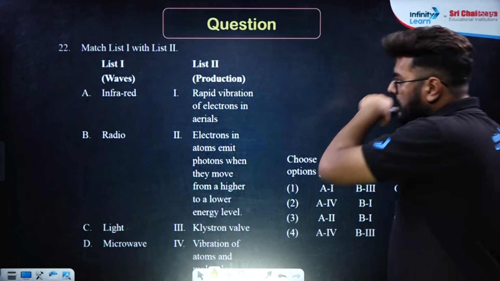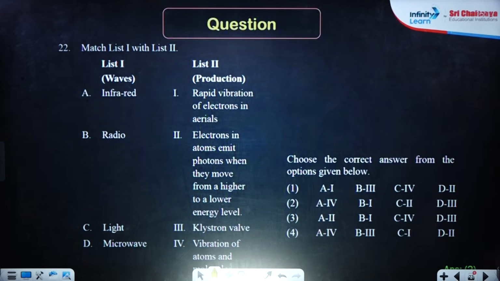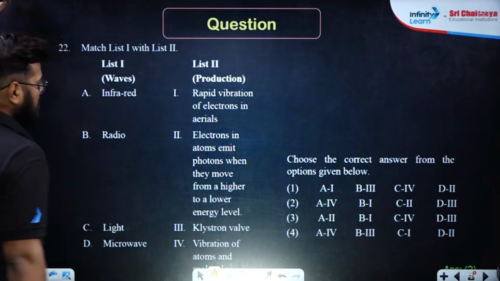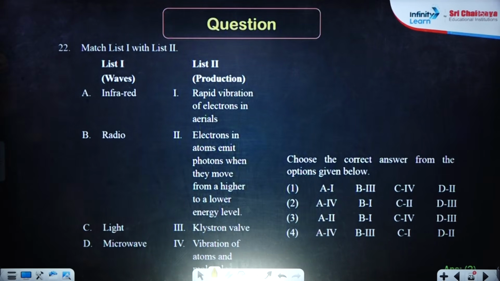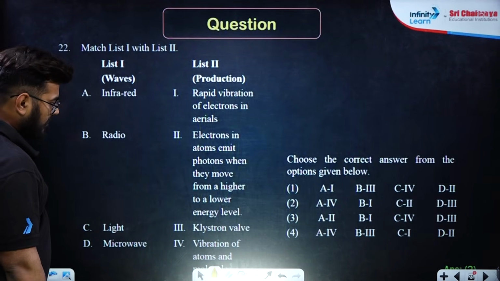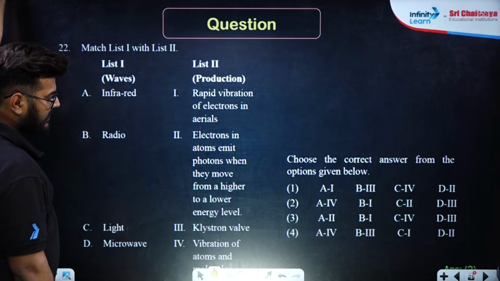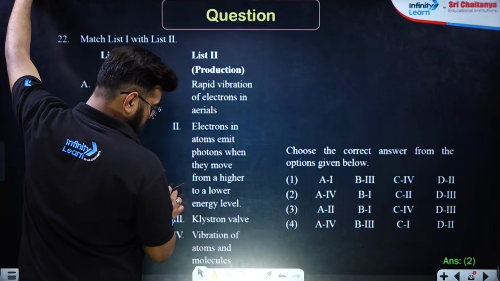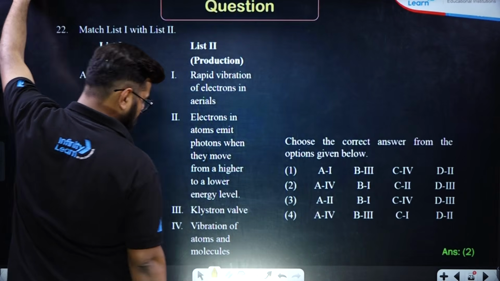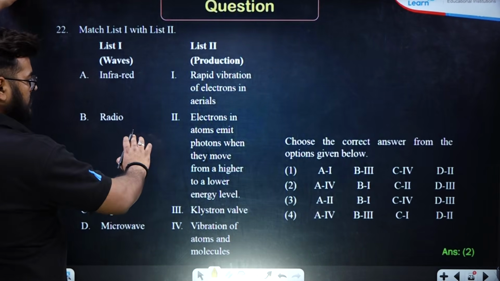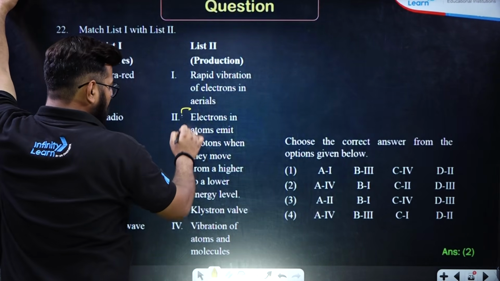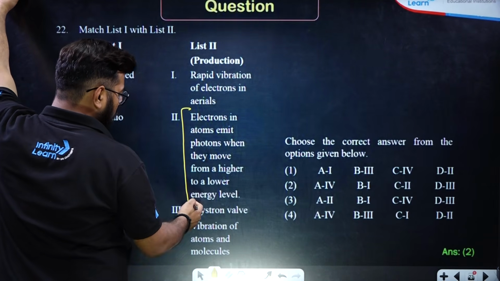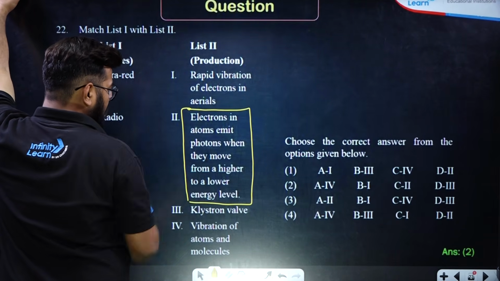Okay. Now this question, I think many of you might have made an error because we normally don't remember from where these field lines are, or what the source is. But one of them looks very much similar, and that over here is, I'll just move the page upward. Yes. So one which is quite common is electrons in atoms emit photons when they move from a higher to a lower energy level. Right? Yes.